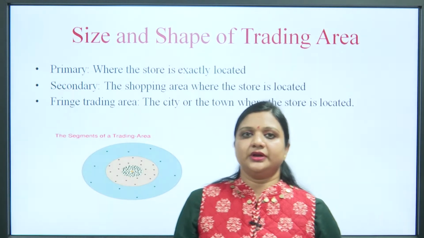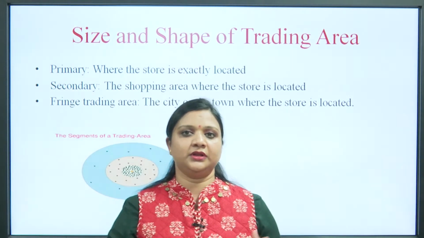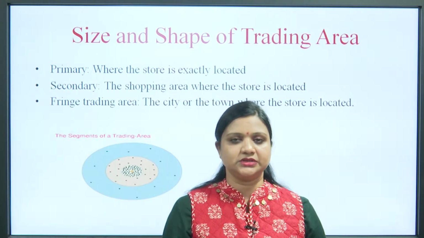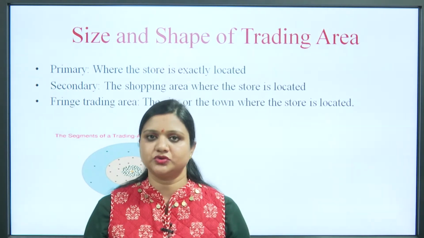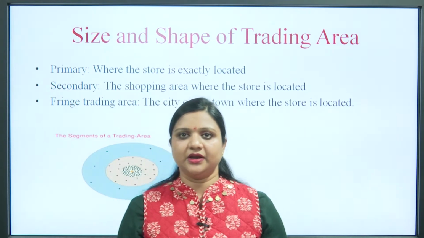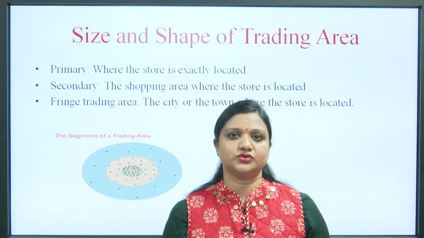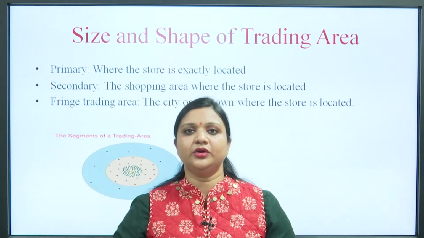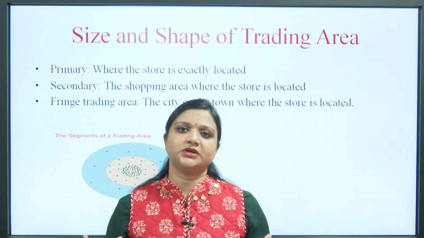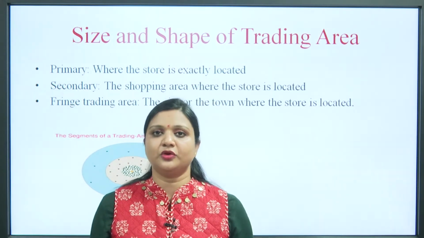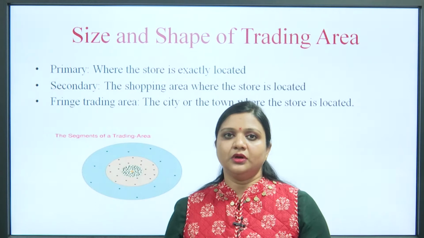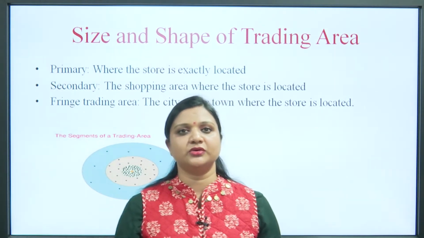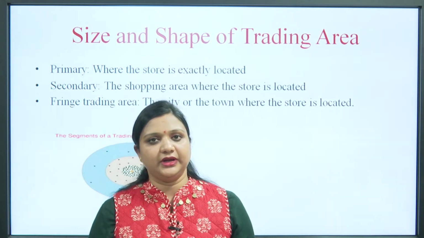So the fringe trading area, the tertiary one, means the bigger area, the city and town where that particular store is located, and the secondary one is the shopping area where the store is located. In that city or town there must be many shopping areas available. In which shopping area that particular store is located, that is all about the primary trading area.